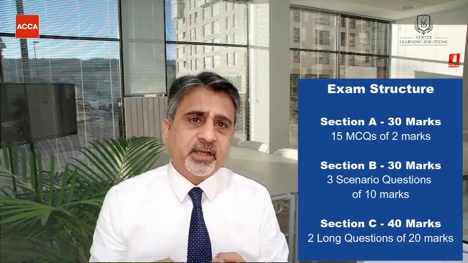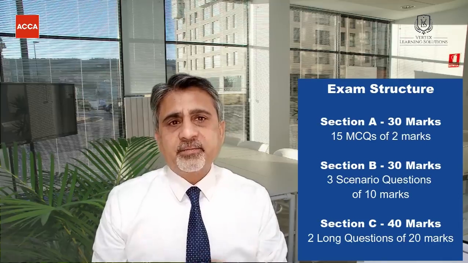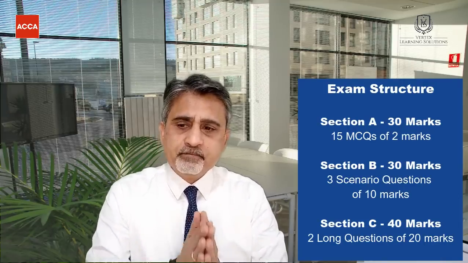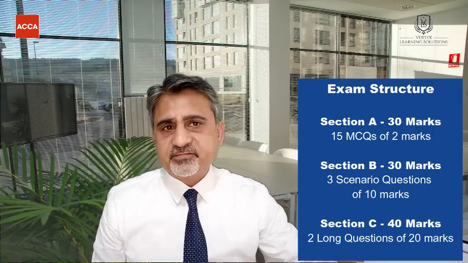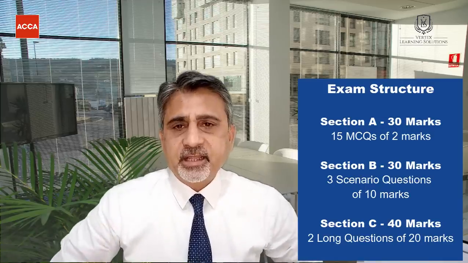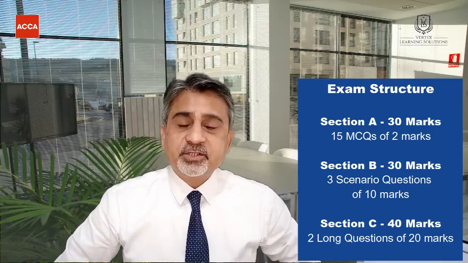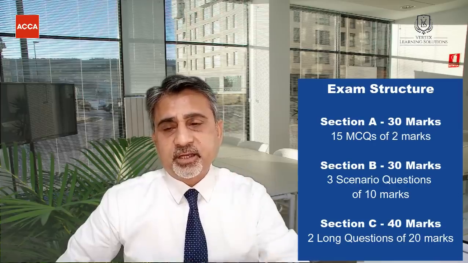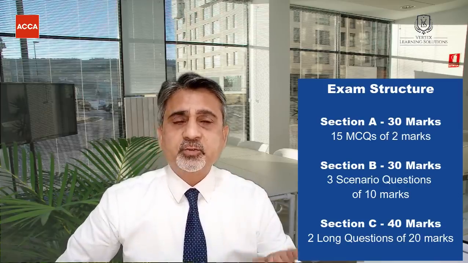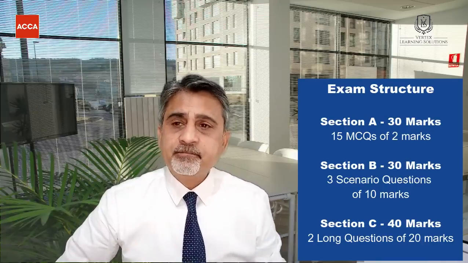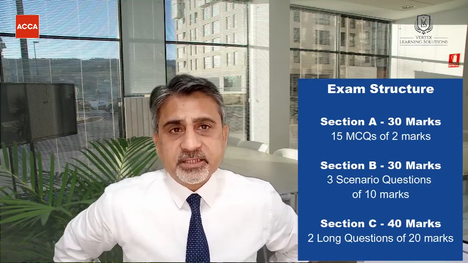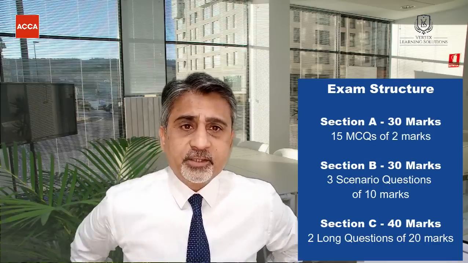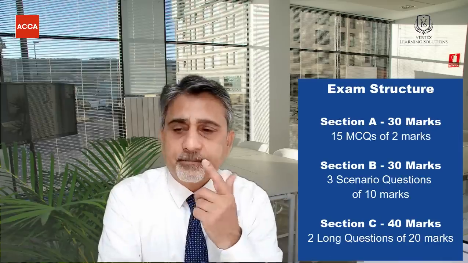But of course, this is a scenario-based question. Within that 10 marks, you get 5 MCQs. So actually, the 3 questions in Section B are essentially 5 MCQs, 5 MCQs, 5 MCQs, depending on different scenarios. Then comes Section C, which is for 40 marks, because 30 marks goes to Section A, MCQs, 30 marks goes to Section B, again MCQs, scenario based. So it makes it 60. And the last 40 marks are for Section C, in which you have 2 long questions, 20 marks each, which is a very important section because here you get only 2 questions, 20 marks, 20 marks.